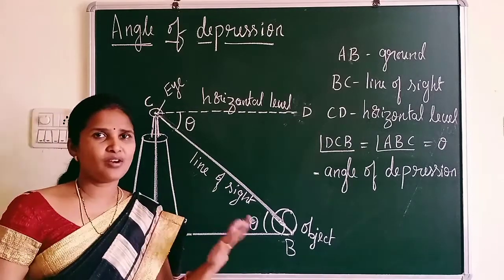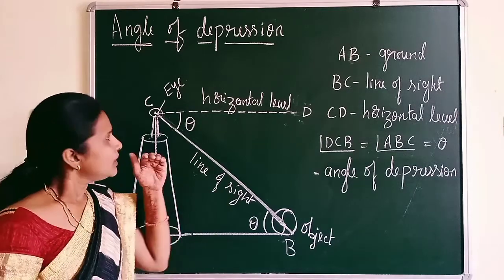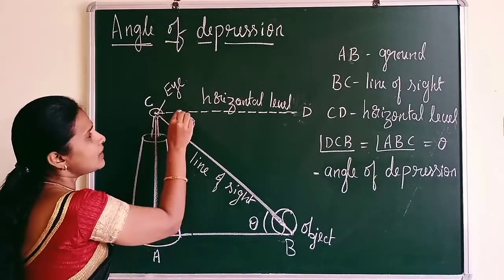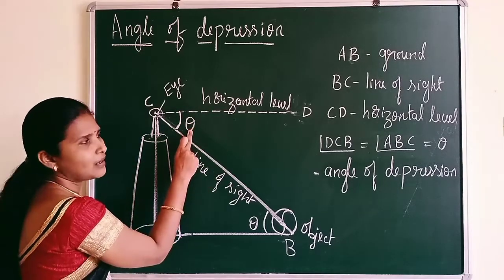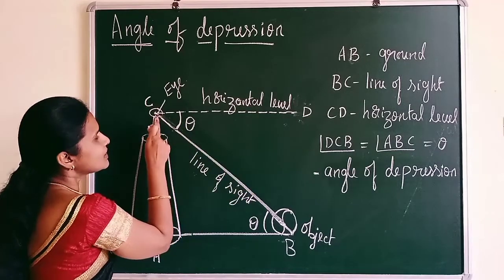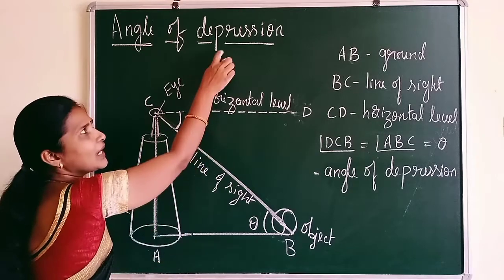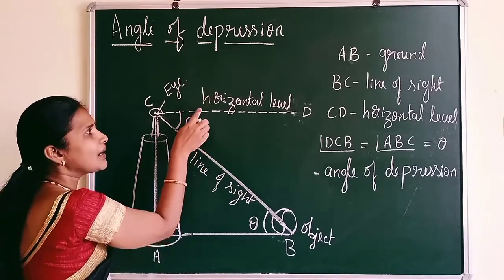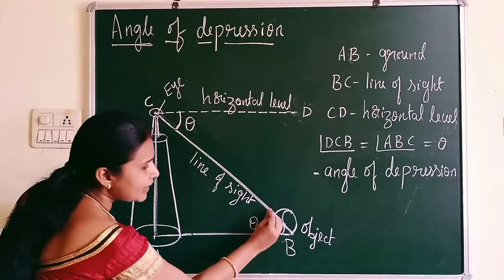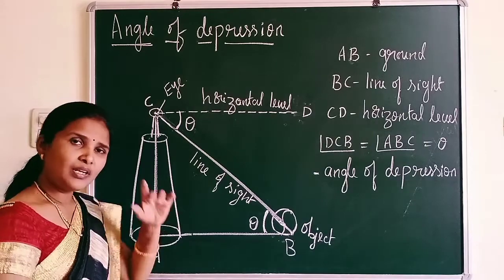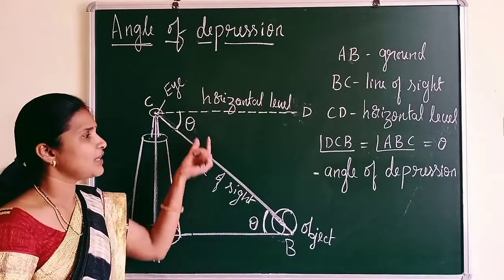Now as I said, angle of elevation is an angle between horizontal level and line of sight. Here also the same thing: this is the horizontal level and this is the line of sight. This is theta. So let me read, angle DCB is nothing but the angle of depression, which is the angle between the horizontal level and the line of sight. And here again I wrote theta. Why? There you have an angle of elevation at only one position. But here you can observe two angles, both equal.